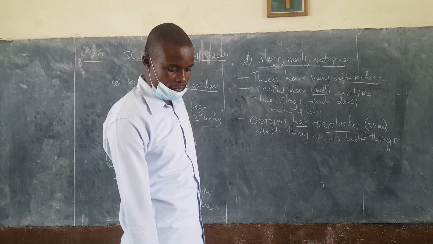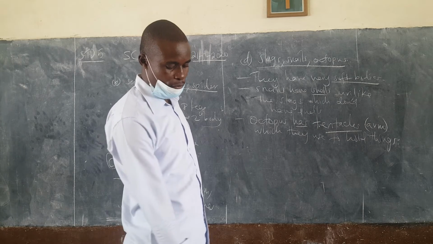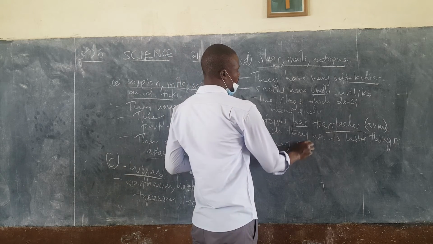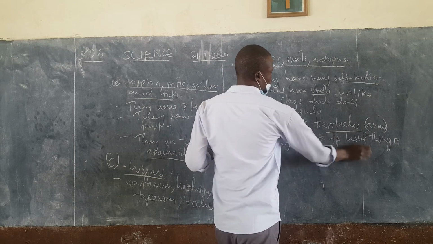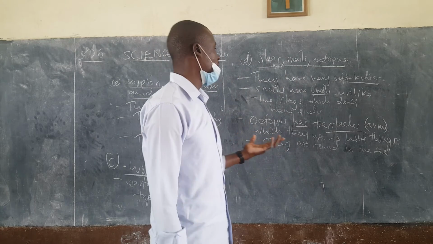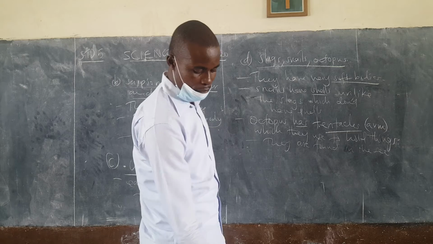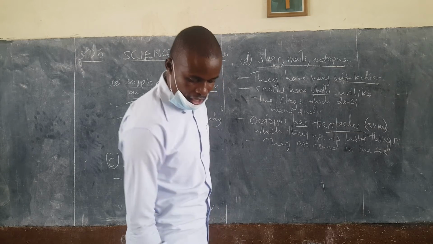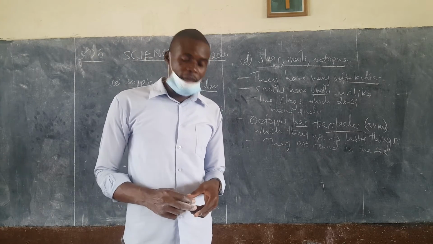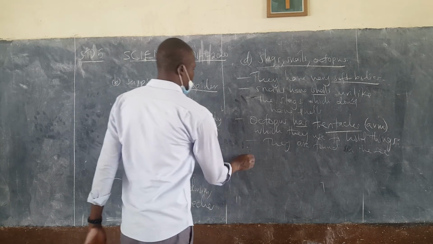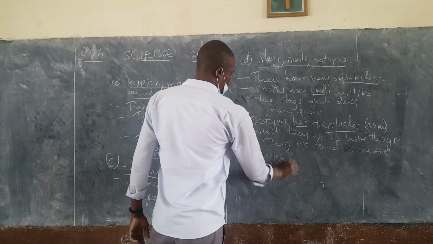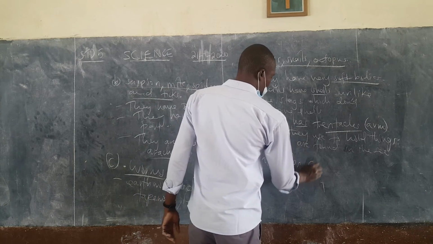Then they are found in the sea. Octopuses are normally found in the sea only. You can't get an octopus in the lake, for example. Then this group of millipedes and centipedes, we know very well that their bodies are divided into many parts. Not like the group of E. Here we talk of the millipedes and centipedes.